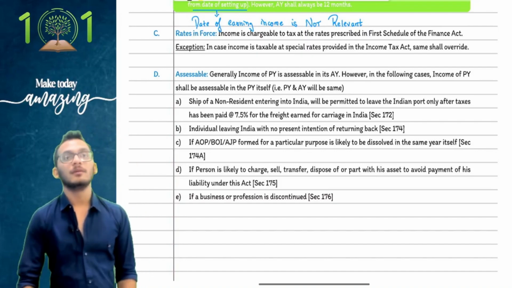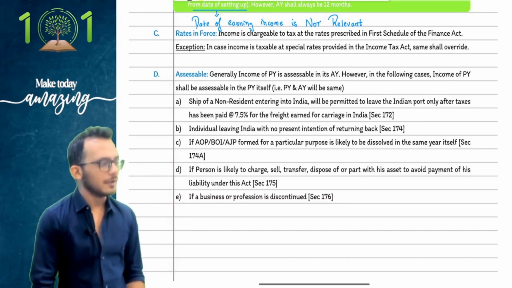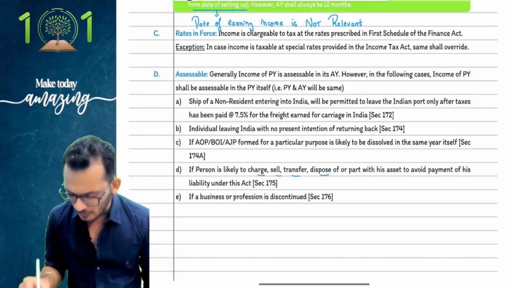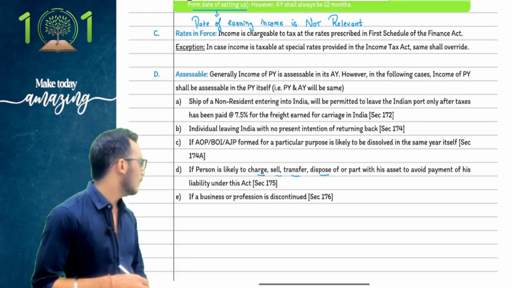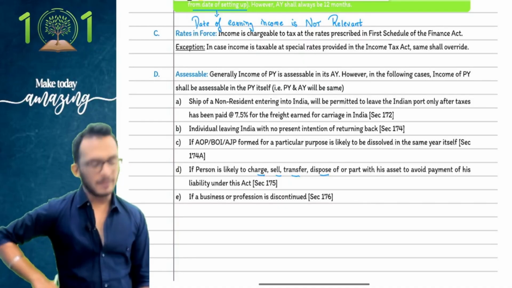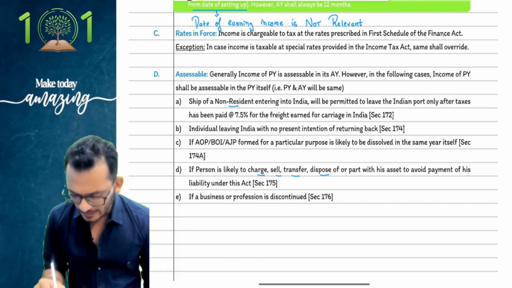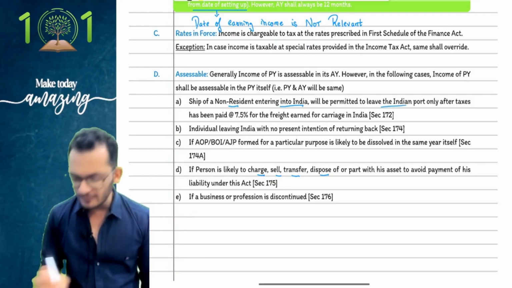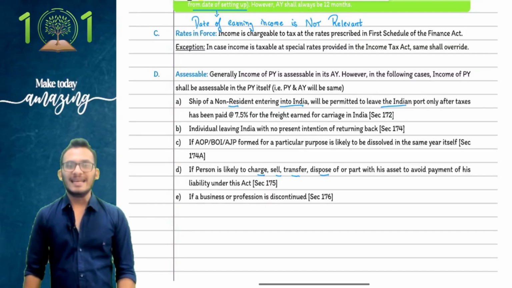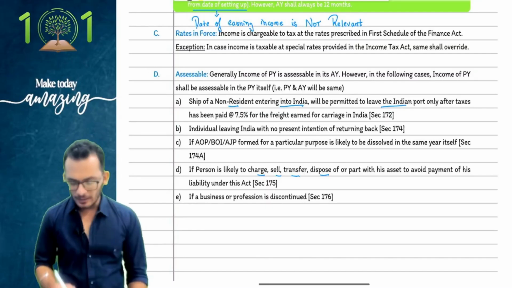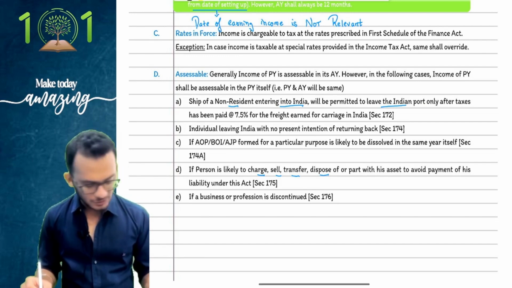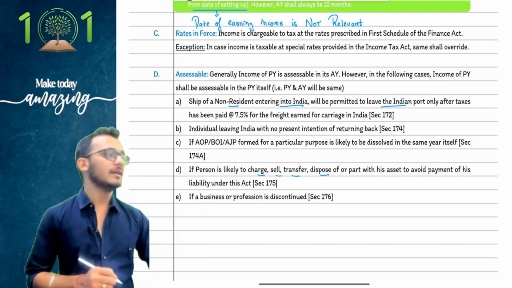Then selling of assets with an intention to evade taxes. It says a person likely to charge, sell, transfer, dispose, or part with his assets with an intention to avoid his liability. Point number four, foreign ship coming to India. A ship of a non-resident entering India will be permitted to leave India only after paying its taxes. And point number five is an individual leaving India with no intention of coming back. Any individual leaving India with no present intention of returning. All those things are to be kept in mind.